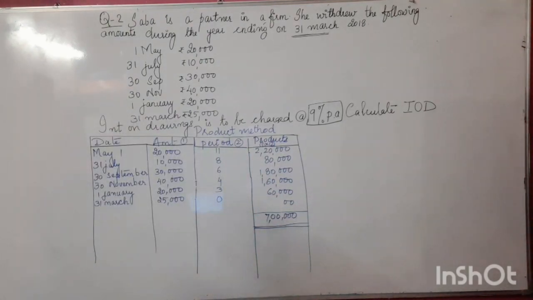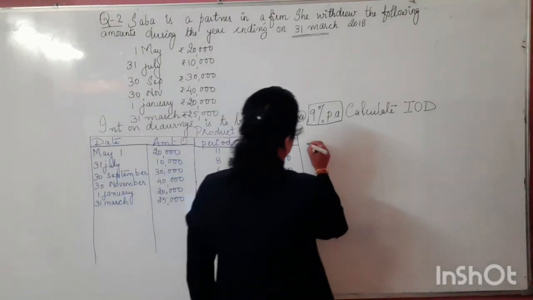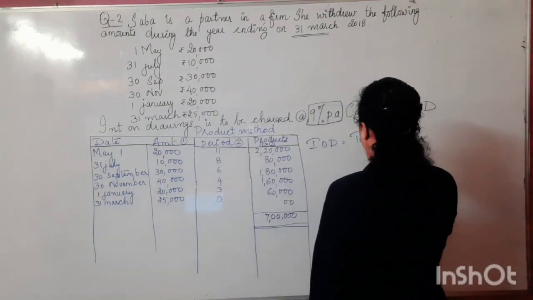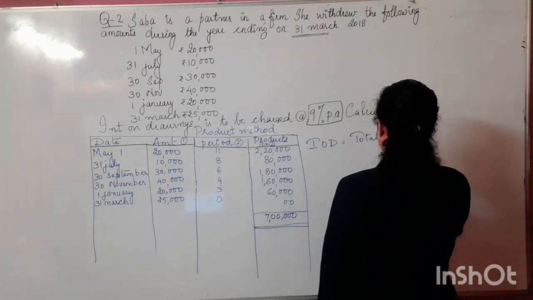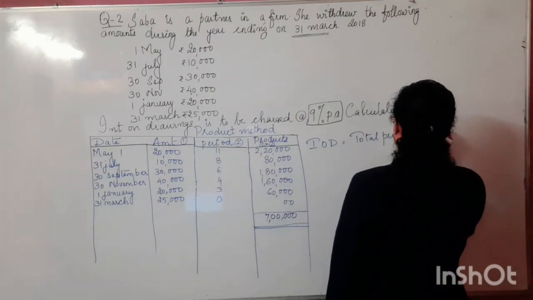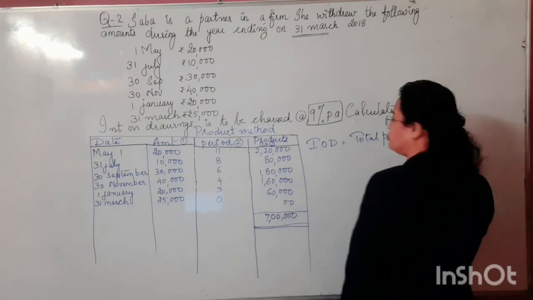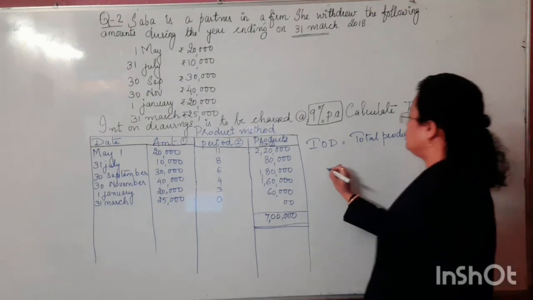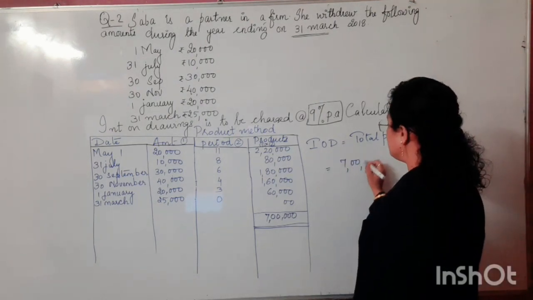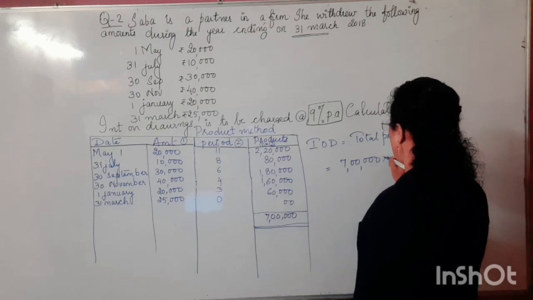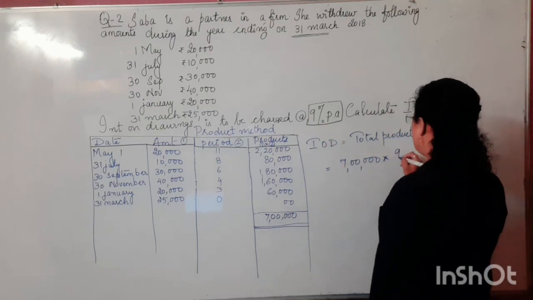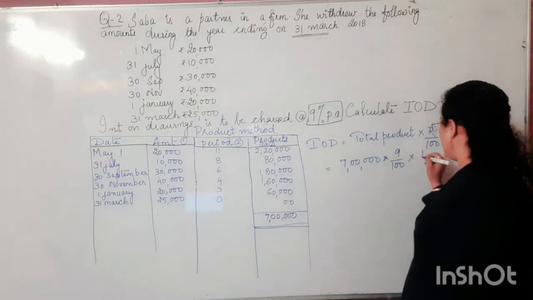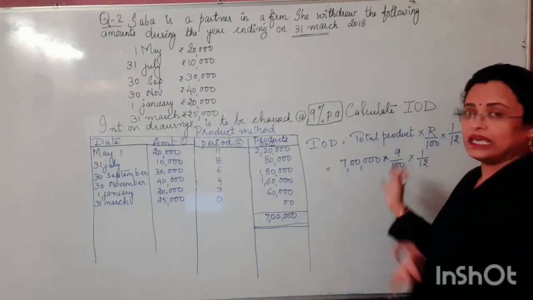So we can use the formula here to calculate the interest on drawings. Interest on drawings is equal to total product. Got it here, children? The total product into rate upon 100 into the average time duration, which we use here as 1 upon 12. The total product here, that is 7 lakh, we got it. Rate is already given in the question, 9% per annum. So 9 upon 100 into 1 upon 12. So 1 upon 12 is an average time duration. It's been taken here because we are taking up the total product.